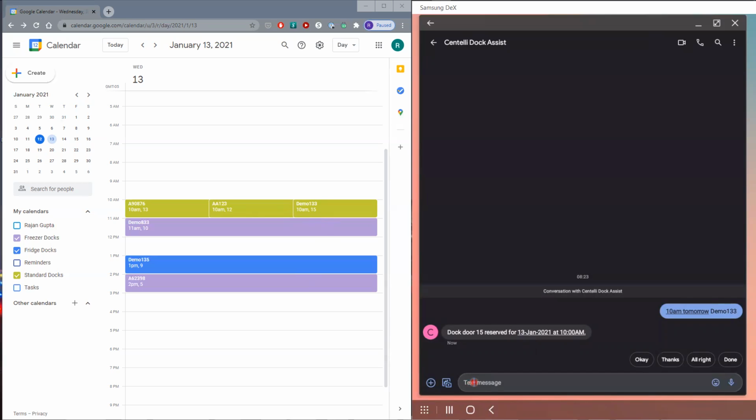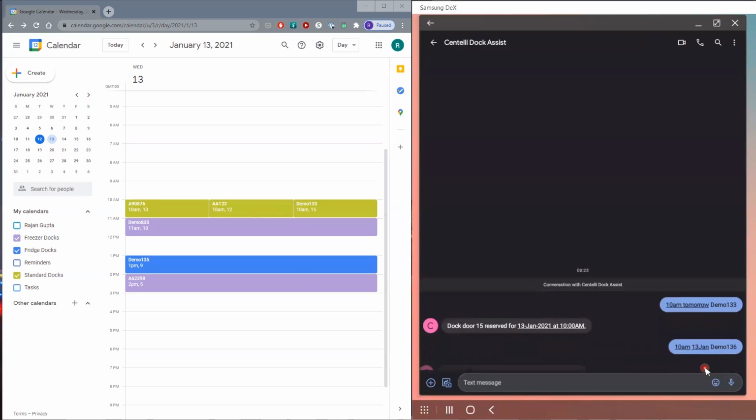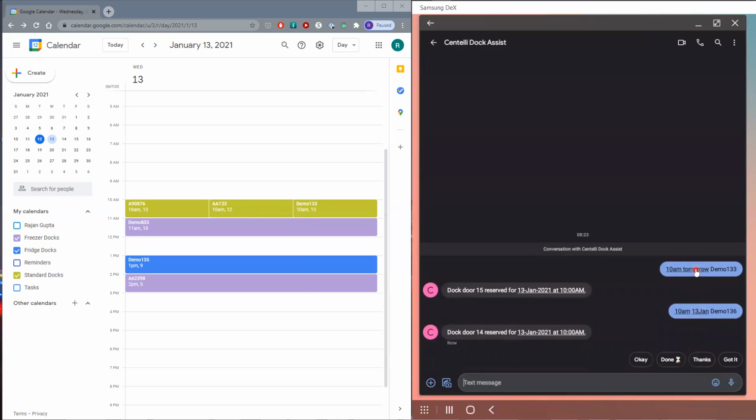Let's try a different way to create this appointment. 10 a.m., 13 Jan, demo 136. This is to demonstrate the conversational AI piece. As you can see, whether we did tomorrow or 13 Jan, a doctor has been reserved. So in this case, Doctor 14 was reserved.